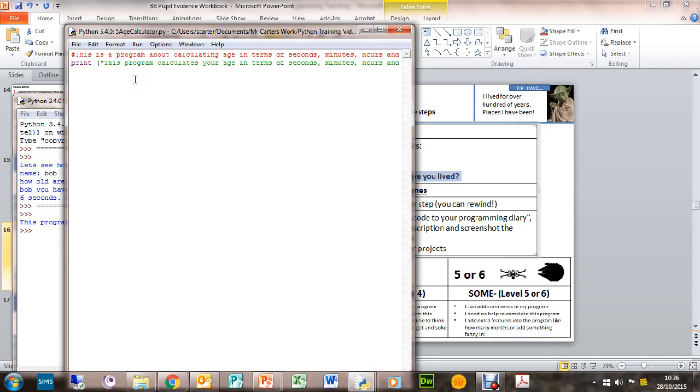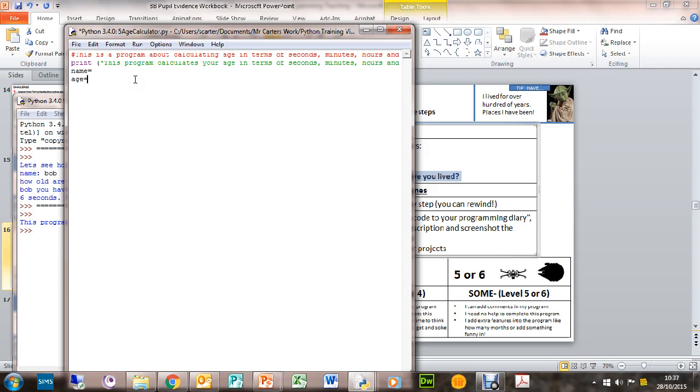Now what we need to do is ask for a name. Do you remember what to do? I'm only going to do this bit for you. You've got to remember or look back in your programming diary how you collect the name variable. We're going to use that later on. Also, age. How do we ask for age? So we want to store an age variable. And this is going to be very, very important in the program. So name equals, age equals. How do we get the input? Oop, giving you a clue there. How do we get an input?